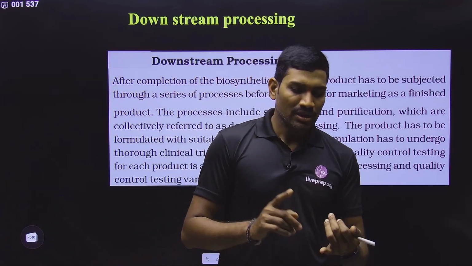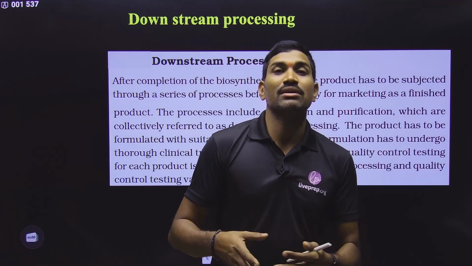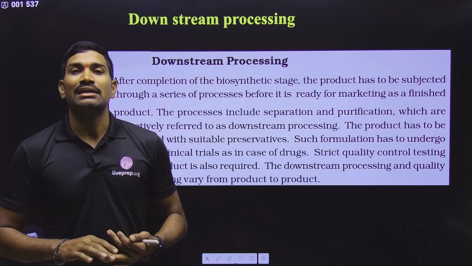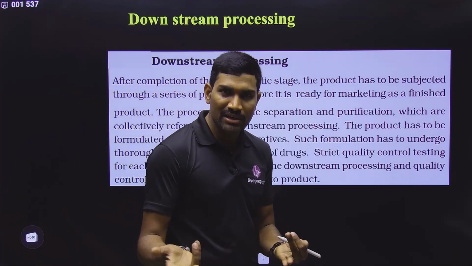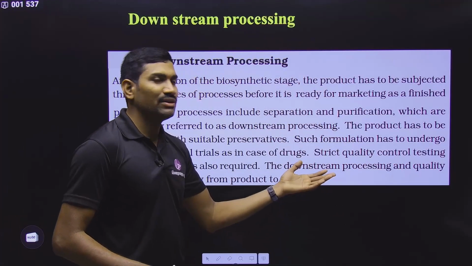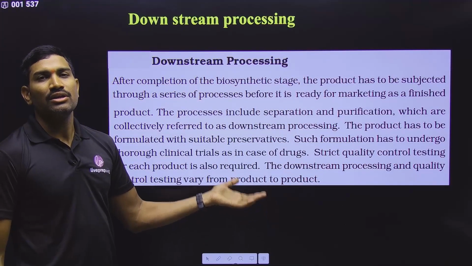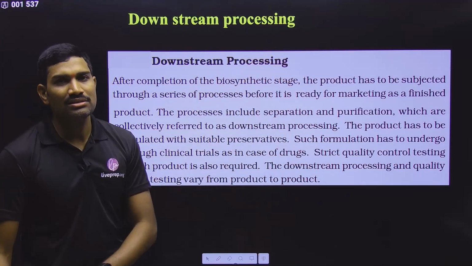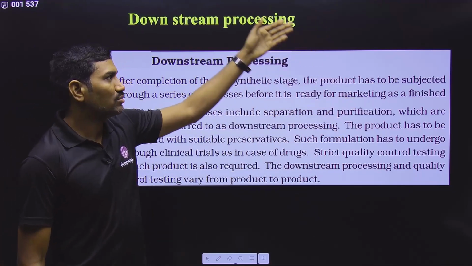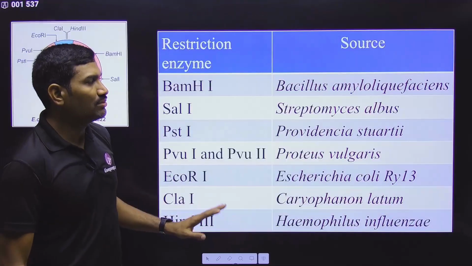If we want to make some quality tests, then we need to perform them before marketing, and sometimes clinical trials may be required based on the type of the product molecule. Sometimes for long term storage we are even adding some preservatives. In this way we are doing all these things after the production of the recombinant DNA protein. That's why all these things come under downstream processing.